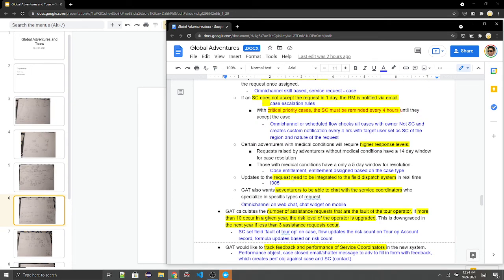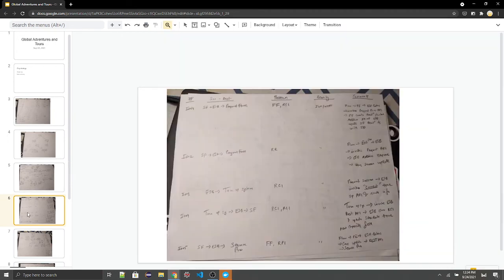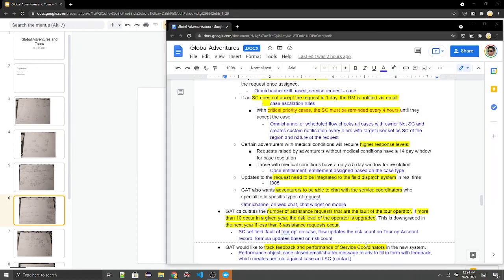Updates to the request need to be integrated with the field dispatch system. This needs integration I004, which is between SF, ESP, and the service pro, and we're sending case information. The first is fire and forget from SF to ESP, and then next is remote procedure invocation from ESP to service pro. So here the idea is that we'll have a flow that will publish a platform event. ESP will listen to it, extract the case information and invoke the REST API on the service pro side, and then the service pro system will take over from that point.